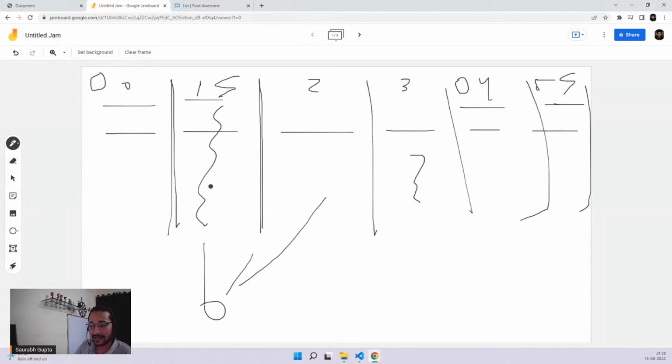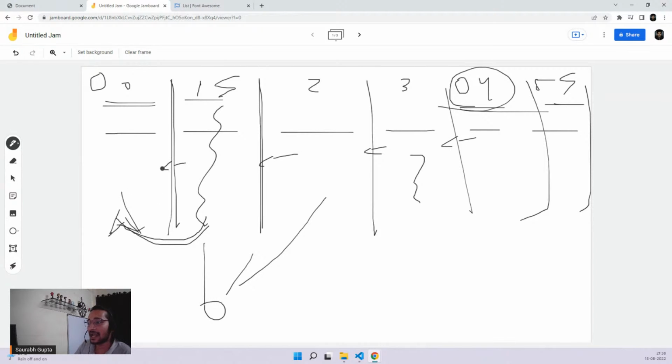Initially I will be on this slide. When I click on previous, I'll go to this slide. Now you know that this one and this one are same. So once I reach here, I want to go back to 4, so that now I can again click previous and go to 3, 2, 1 and 0 again.